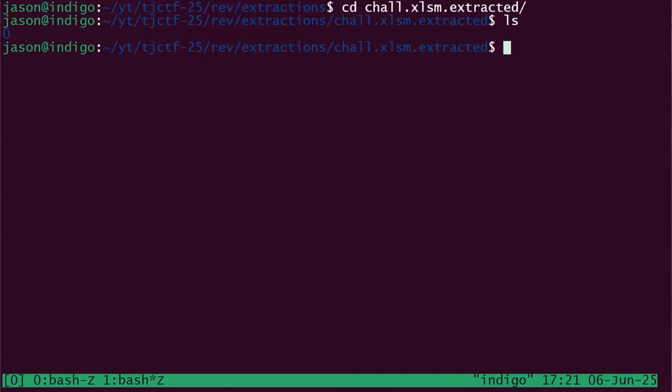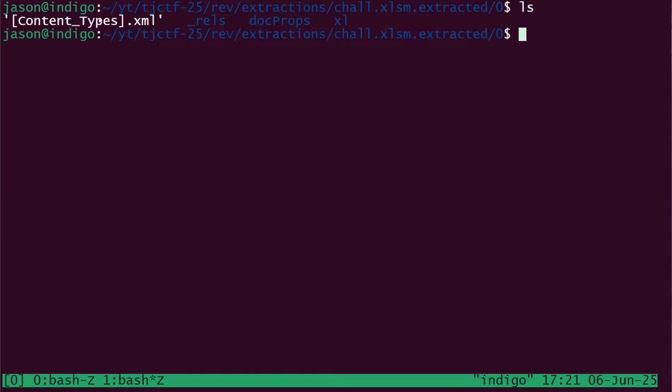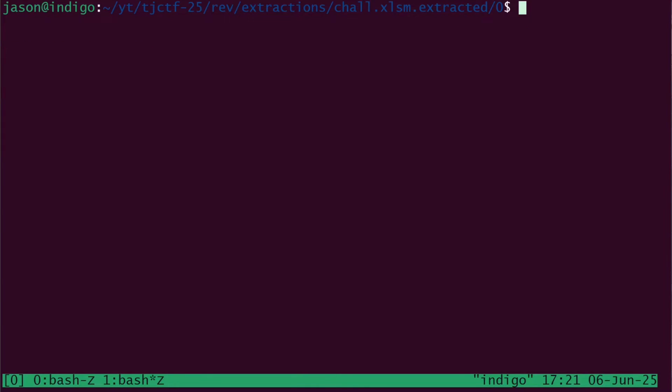So let's navigate into this extracted directory, offset 0, and let's look around. There are a few different things here. I have no idea what any of them are, but we know the flag format, right? We know it's TJCTF. For every single flag in this challenge, we know it's going to be prepended with this. So let's get a little fancy. Let's do some grep commands.